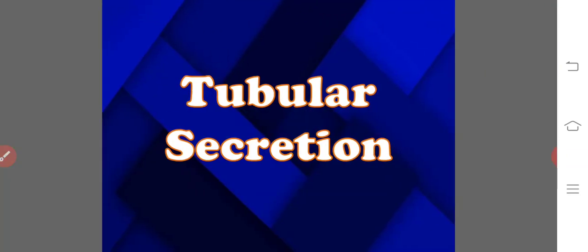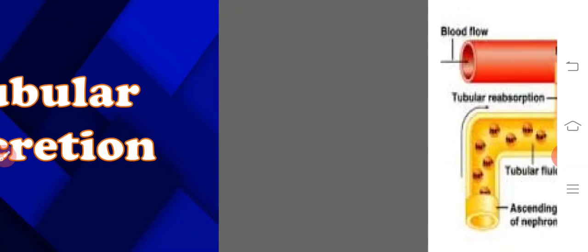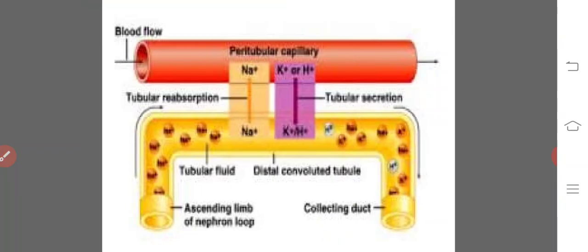Then the third step is tubular secretion. What is tubular secretion? Water and other salts are always reabsorbed into the blood, but there is a secretion of materials from the capillary network into the lumen through the interstitial fluid.